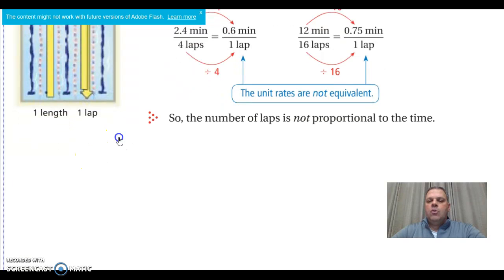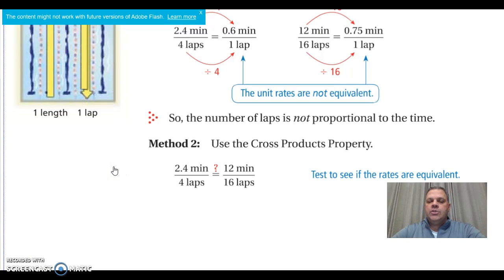If we were to do the same thing using cross products, we would set up our proportion 2.4 minutes over 4 laps equals 12 minutes over 16 laps. We could switch these around and put 4 laps over 2.4 minutes and 16 laps over 12 minutes if you wish.